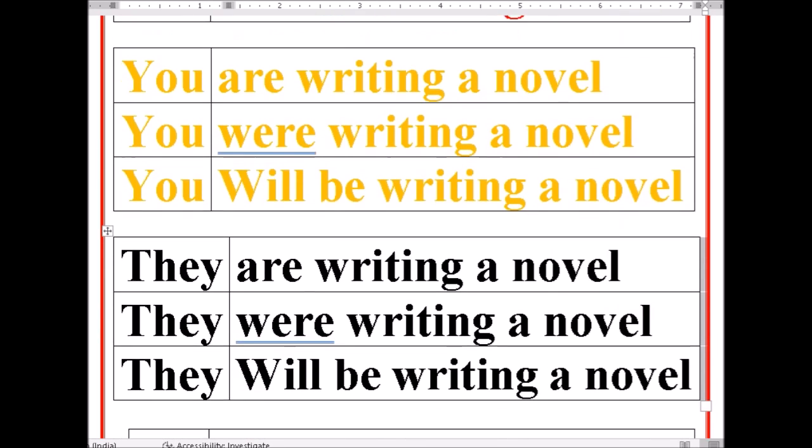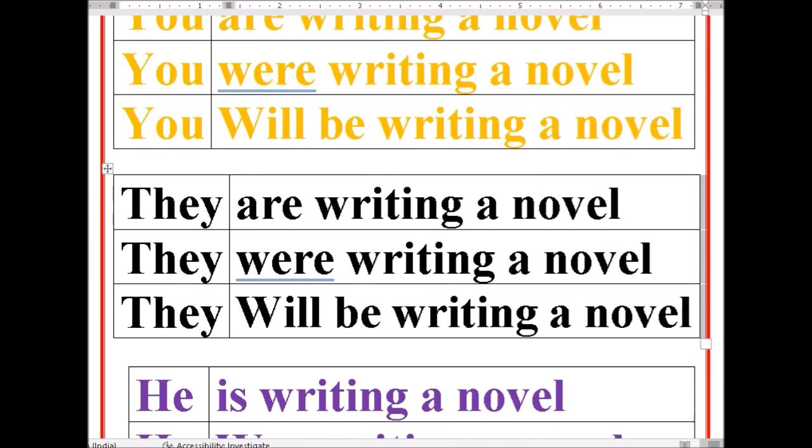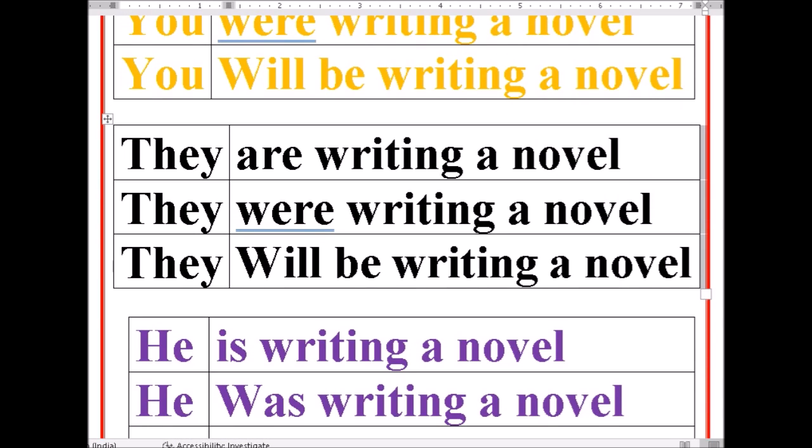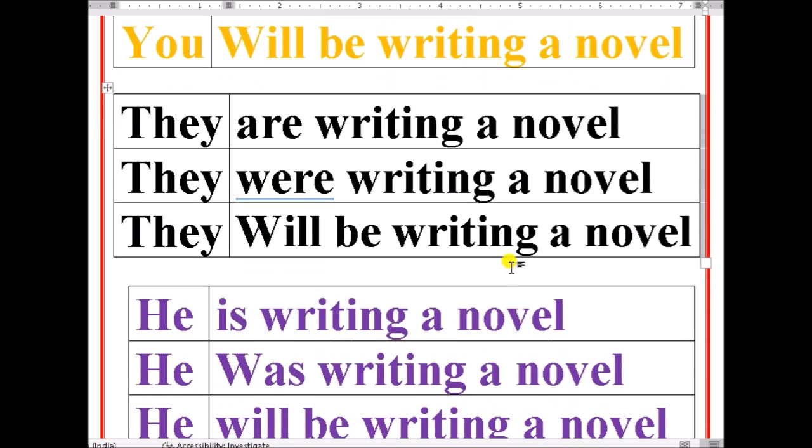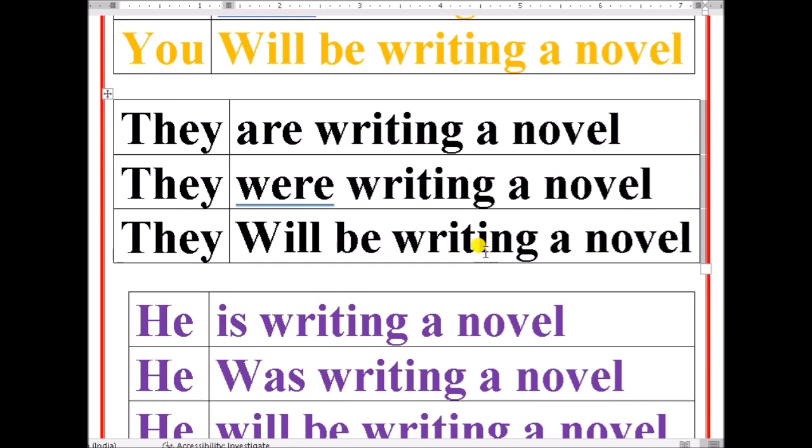They are writing a novel. They were writing a novel. They will be writing a novel. So first person, second person, they third person plural. I is first person singular, we first person plural. You is both second person singular and plural. They is third person plural. He, she, it are third person singular. They are writing a novel is present continuous tense. They were writing a novel is past continuous tense. They will be writing a novel is future continuous tense.